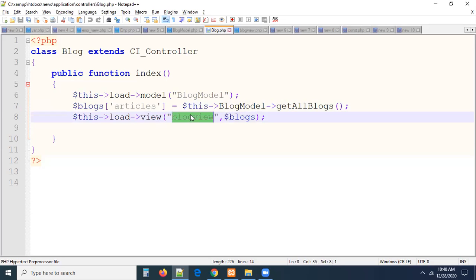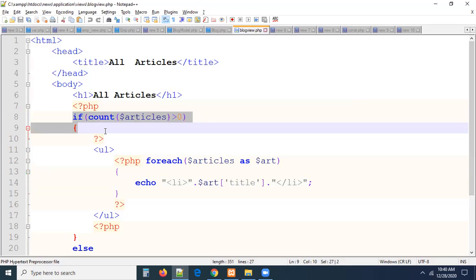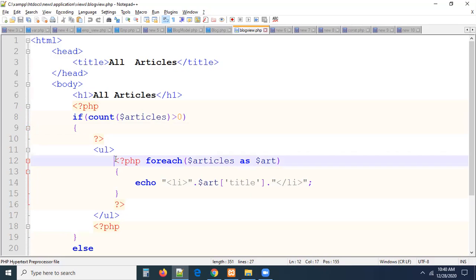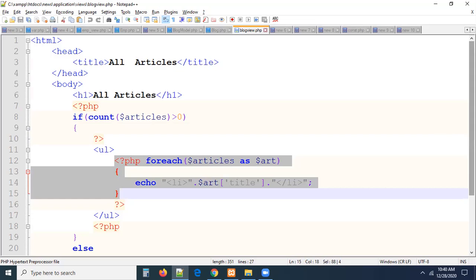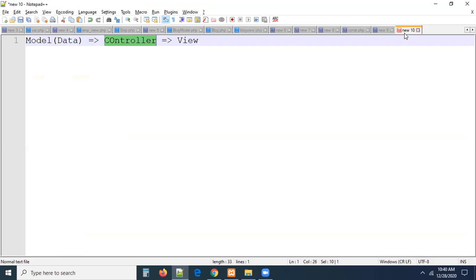This is the view we created after that. Now this is the blog view, and first we are checking whether there are articles or not. If articles are there, we are iterating and displaying them. Otherwise, we are displaying a message: sorry, no records found. This is what we see. So this is the model, controller, view communication.